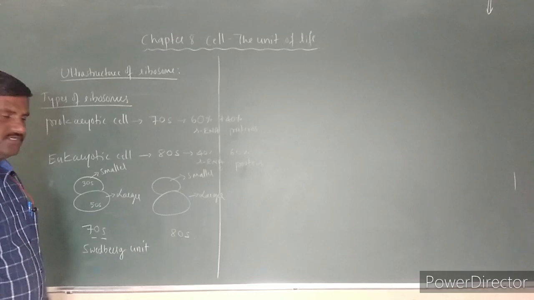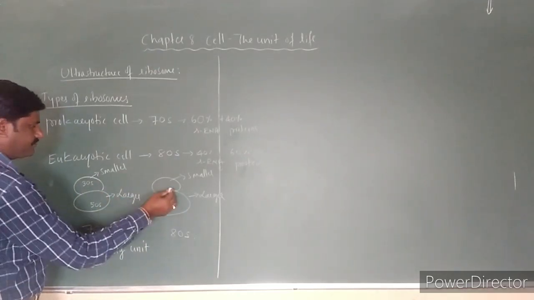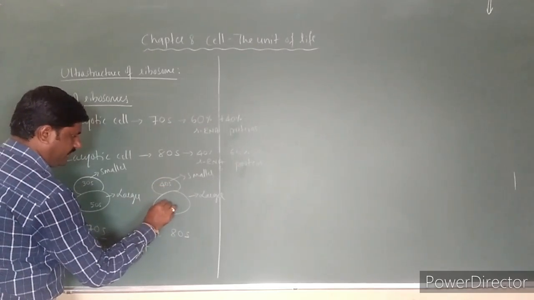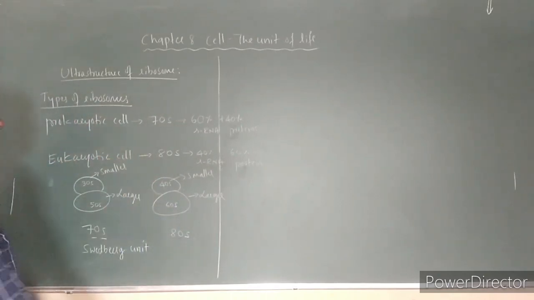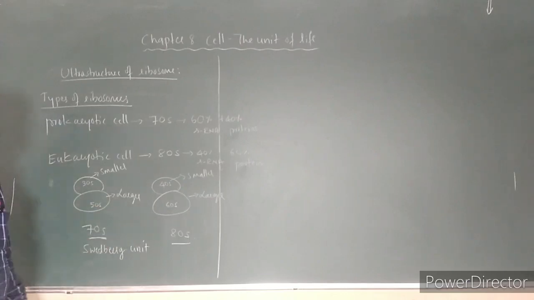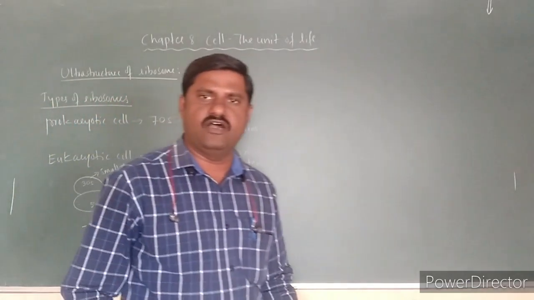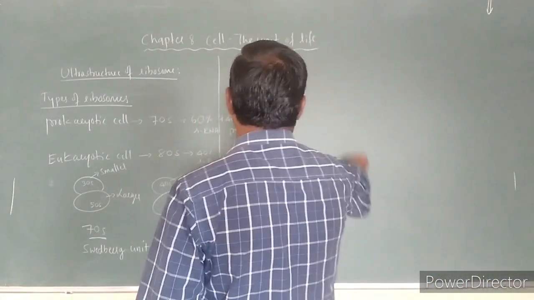Chemically, what are these two subunits made up of? Let us see. Here it is the 40S ribosomal subunit, and here the 60S ribosomal subunit. Total it is 80S, and the total here is 70S. Let us see that very clearly.